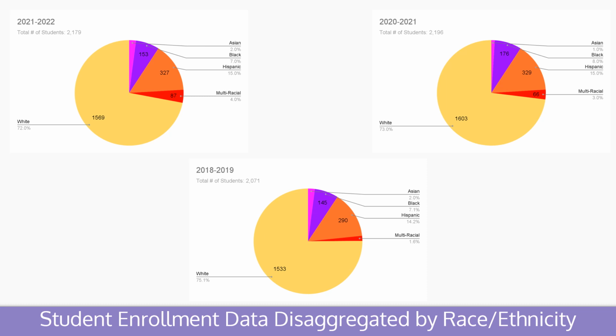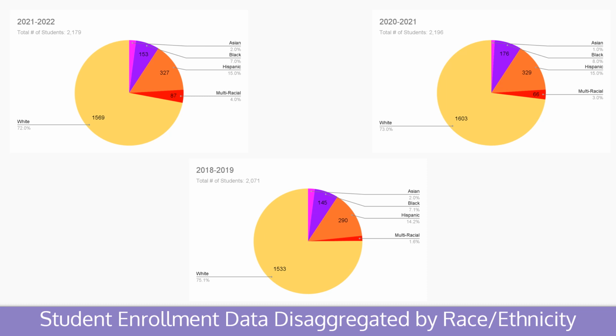Our third largest community is the Black population. In 21 to 22, we had a 7% Black community. In 20 to 21, we had an 8% Black community. And in 18 to 19, we had a 7.1. So over the 3 years, in 18 and 19, it grew to 20 to 21, but then decreased at 1% in the last year, 21 to 22.